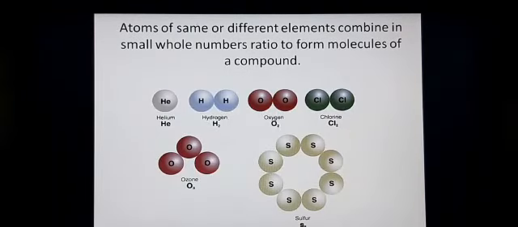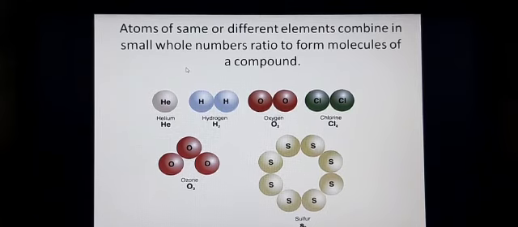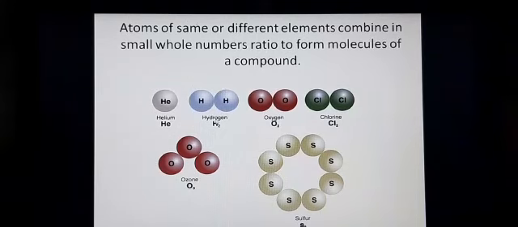This means if you take atoms of the same element like hydrogen, first you take one hydrogen atom and a second atom, and they combine to form a molecule here. So molecule means more than one atom. If two or more atoms combine, they form a molecule. If a molecule is formed by atoms of the same element, it is said to be a molecule of an element, and they combine in the form of small whole numbers. Here there are no fractions, no decimals, it is in the form of whole numbers, that is H2.